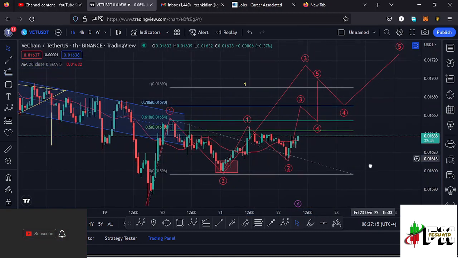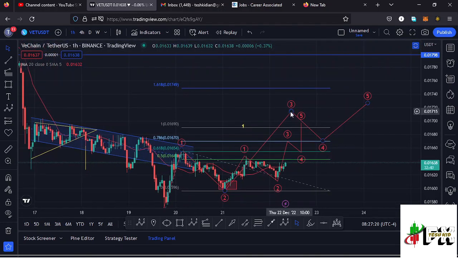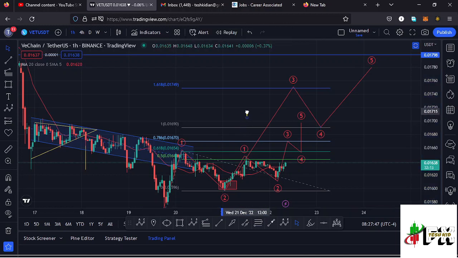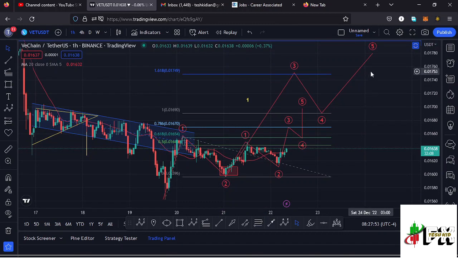That gives me a minimum target area to the upside in the formation of that wave 3 at the fib level 1.618, which perfectly lies at around the $0.01749 mark. So there are chances that in case we regain our impulsive nature over here and continue trading above the 20-day MA, we might fully maximize the target area at the fib level 1.618, and that is at around the $0.017 mark in the formation of that wave 3 before we see a wave 4, and then continue pushing even higher in the formation of that wave 5 to complete a higher Elliott wave count 1 to the upside. So that is my short-term scenario that I'm expecting to play out here on the Vechain chart.